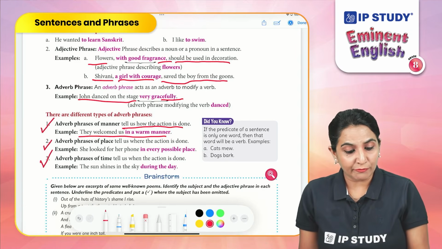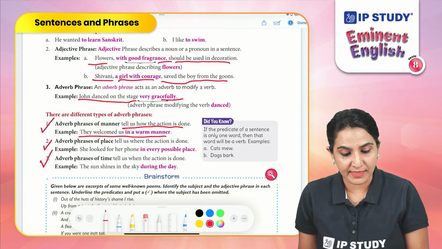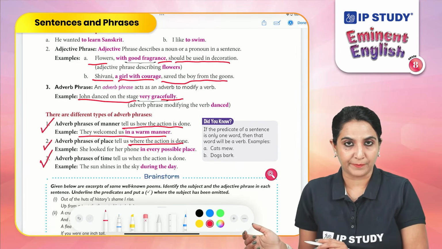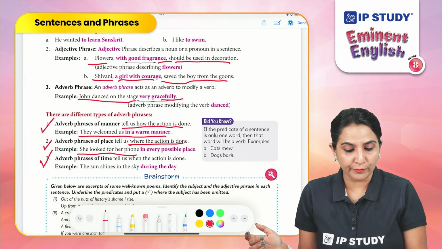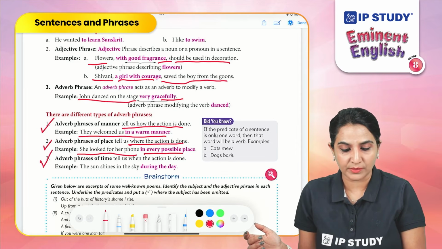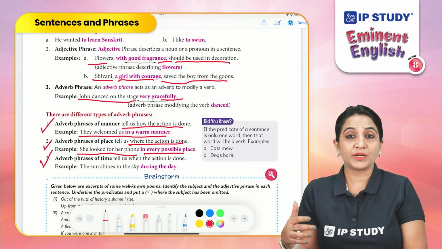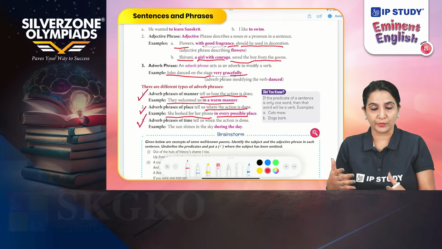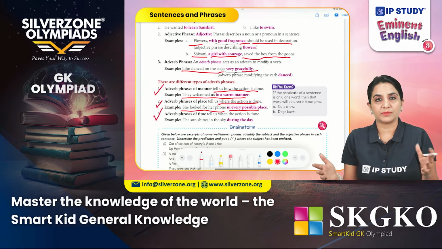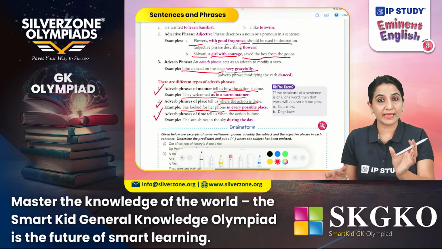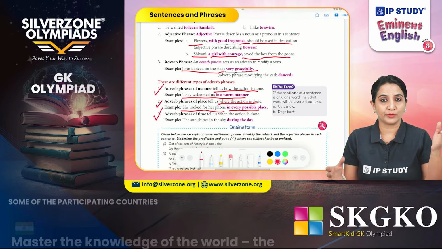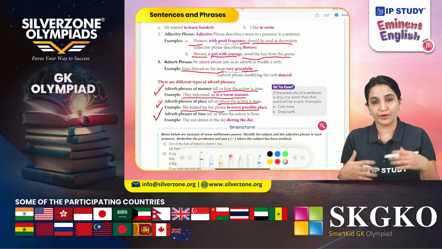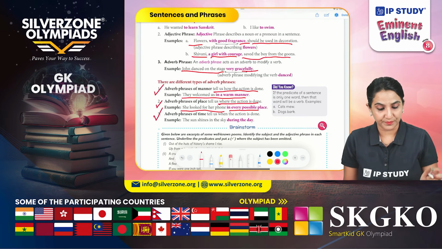Similarly, adverb phrases of place tell us where the action is done. For example, she looked for her phone in every possible place. What is she doing? She is looking for her phone. Where? In every possible place. So here the phrase is describing where the subject is looking for the phone. And it is also modifying a verb, looked.